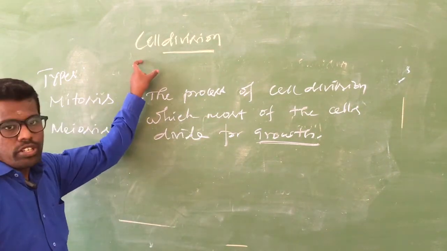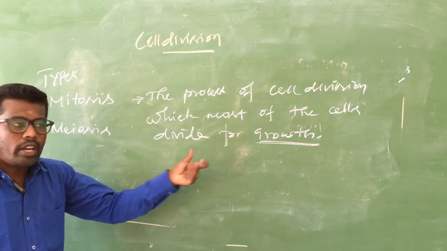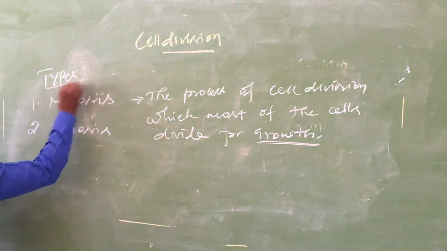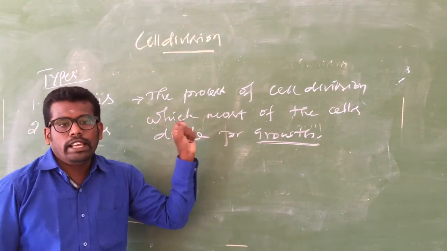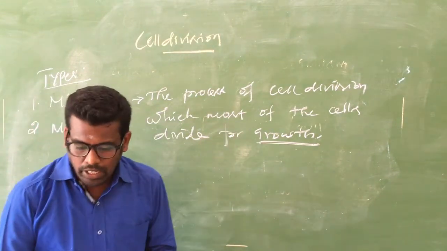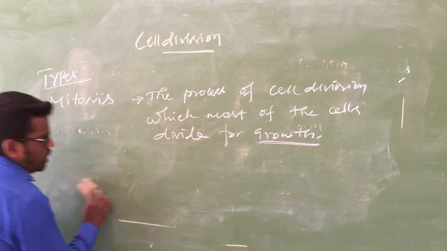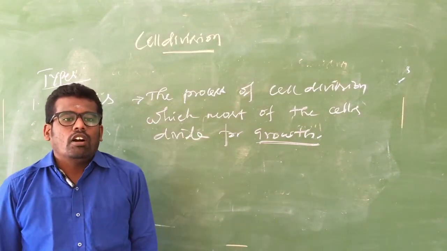The types of cell division: the first type is mitosis, and this is the definition for mitosis. In this mitosis process, each cell is called the mother cell.